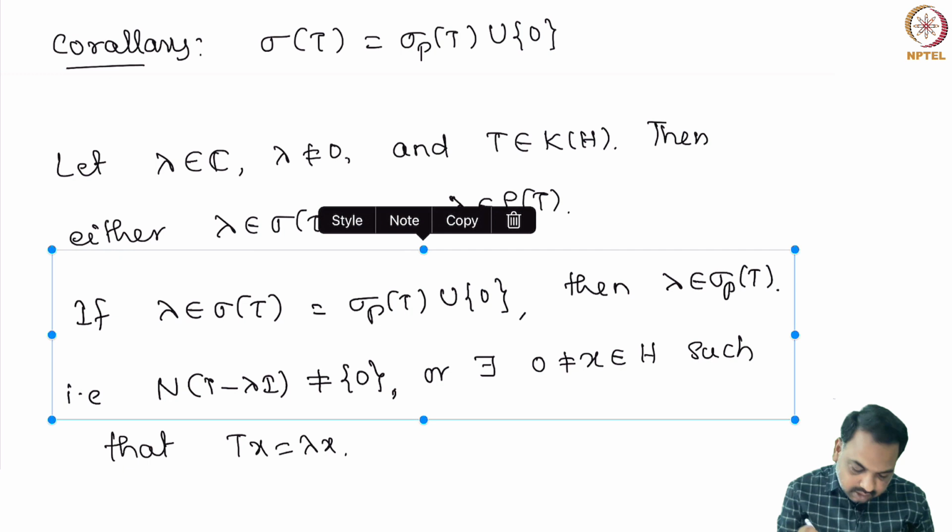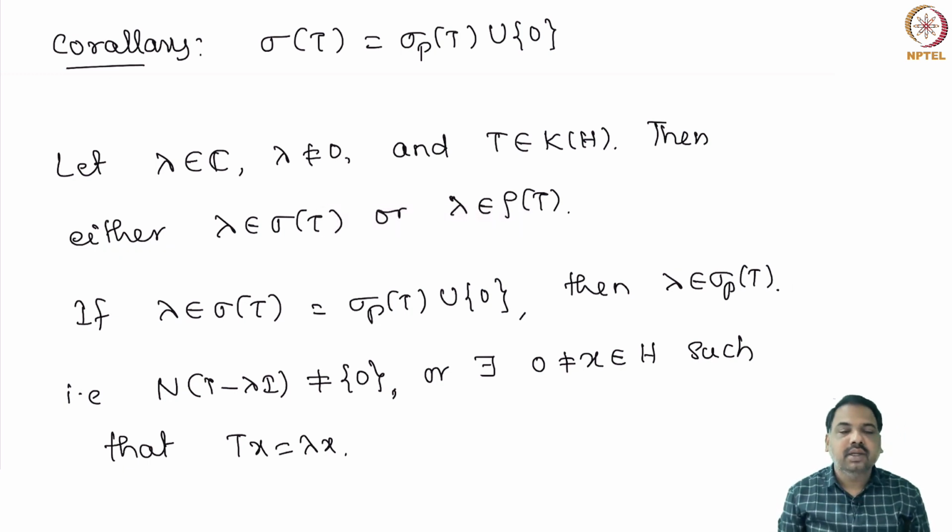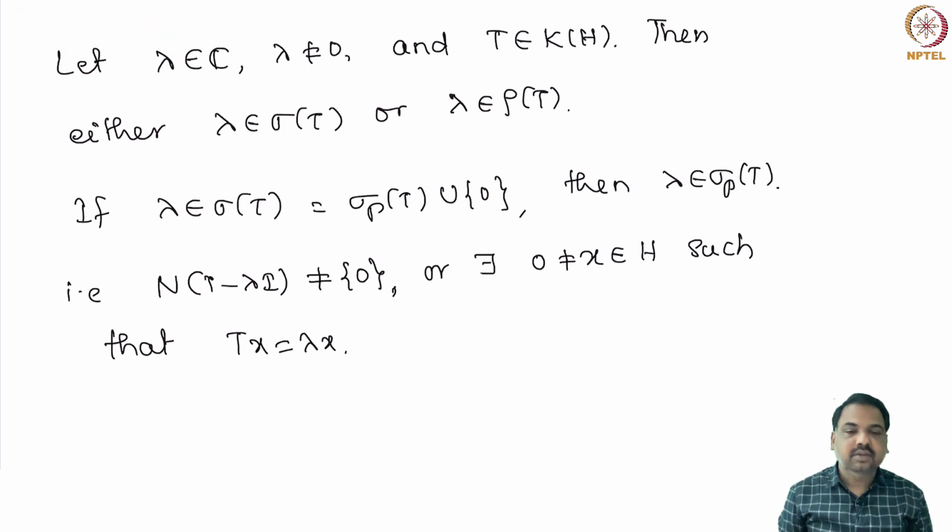So, what we have shown is that if lambda is non-zero and lambda is in the spectrum, then lambda must be in the point spectrum of T, so lambda must be an eigenvalue. That means the equation Tx equal to lambda x has a solution.